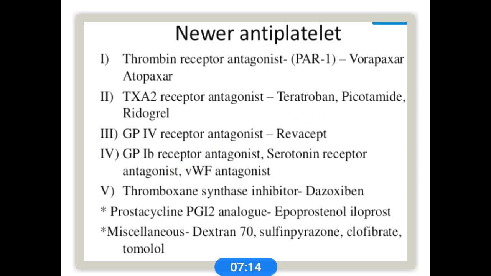These are some newer antiplatelets. Thrombin receptor antagonists, also PAR1, a receptor with an important role mainly seen on the platelet surface: vorapaxar, atopaxar. Thromboxane A2 receptor antagonists: terutroban and picotamide. GP4 receptor antagonist: rivipazate. GP1B receptor antagonist, serotonin receptor antagonist, thromboxane synthase inhibitors, then prostacyclin analogs, epoprostenol. Some miscellaneous agents are dextran, sulfinpyrazone, clofibrate. These are some newer classes of antiplatelets.